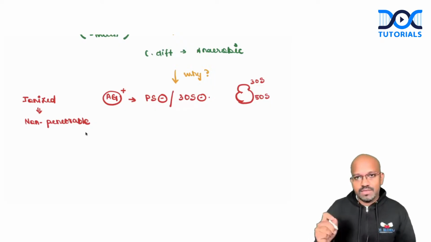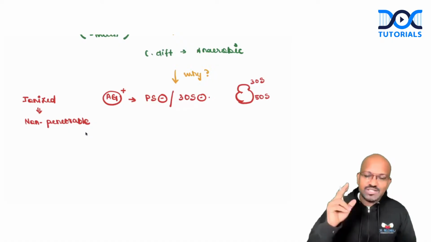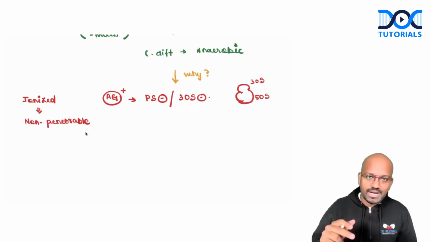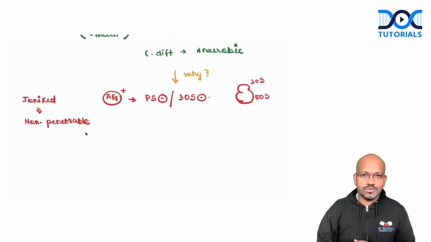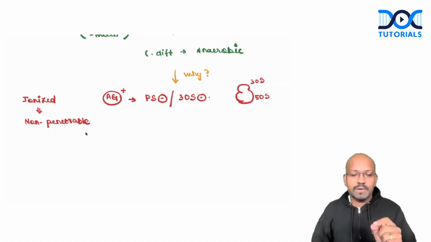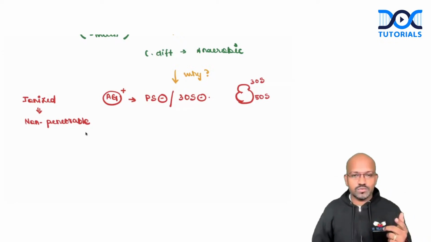Aminoglycosides will be binding up with the ribosomal subunit which is the 30S part of ribosomes. So again, aminoglycosides has to bind with the ribosomes of the bacteria, which means it has to cross the cell wall, it has to cross the cell membrane, gain entry into the bacteria and bind with the 30S ribosomal subunit. Which means this drug being ionized, and we know the formula, it is a non-penetrable molecule. It cannot penetrate the cell wall. That's the reason why as a monotherapy, aminoglycosides will not be effective against gram-positive bacteria also.